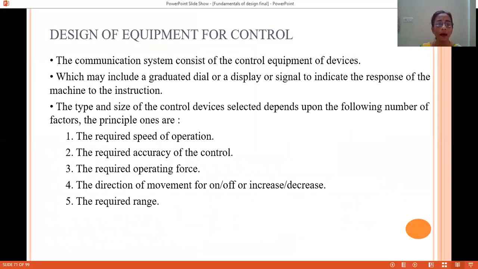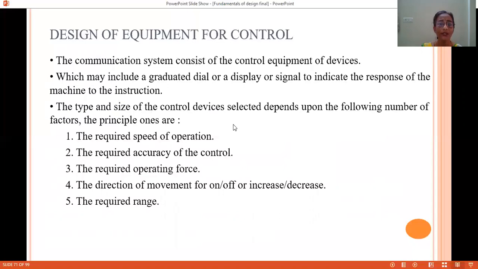Control means the devices with which we are controlling the machineries. Like in an automobile, we control it with the accelerator pedal and steering system. Similarly, in machineries, we have controls like hand wheels, levers or push buttons. So these are all controls. Whenever we give a control, there will be some display also, and that display can be either qualitative or quantitative.